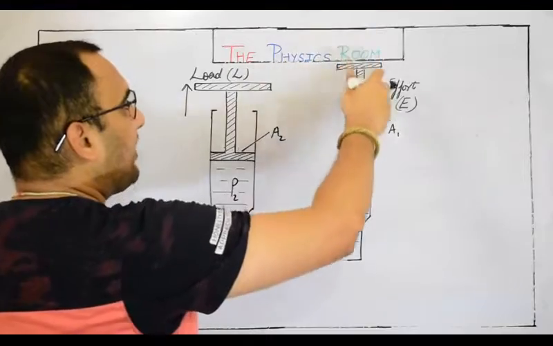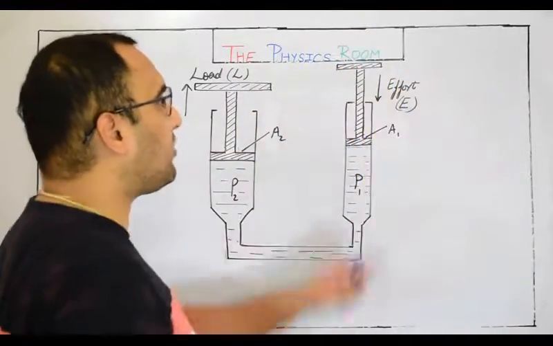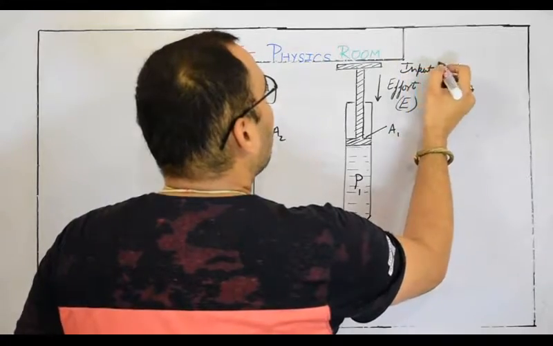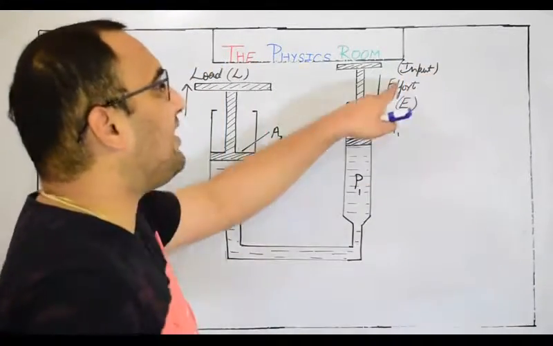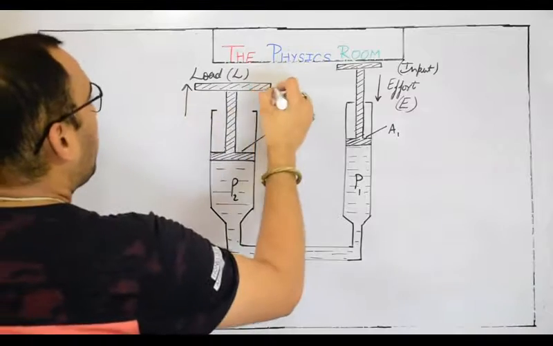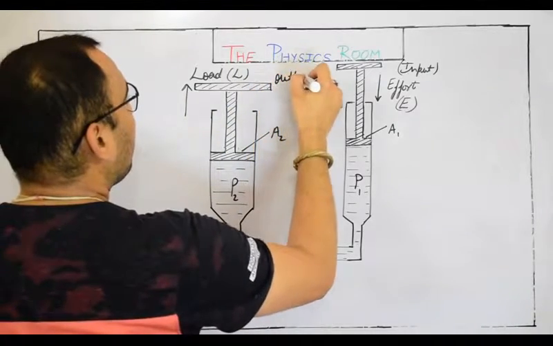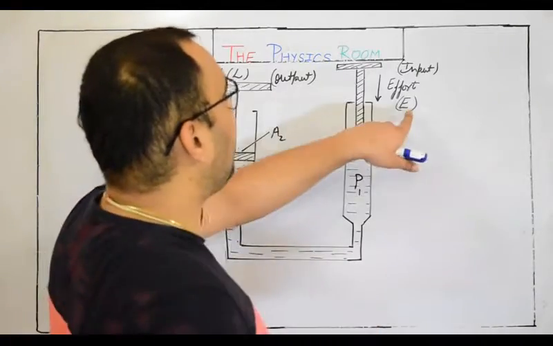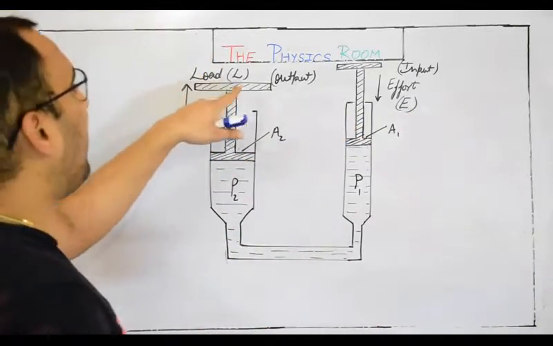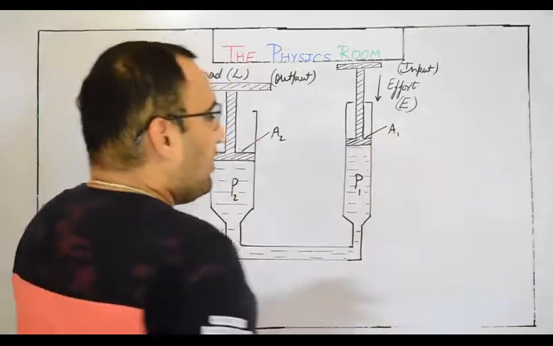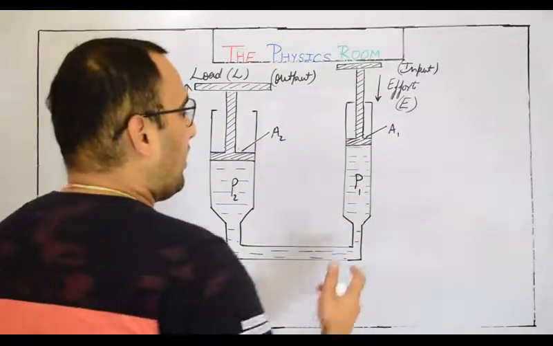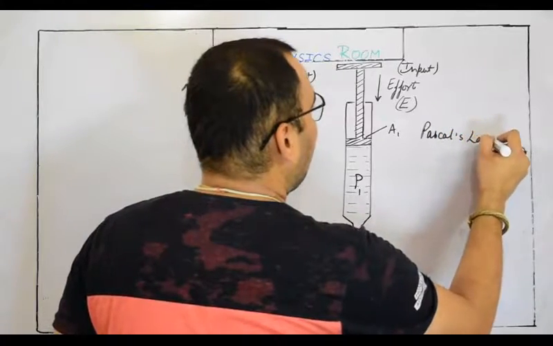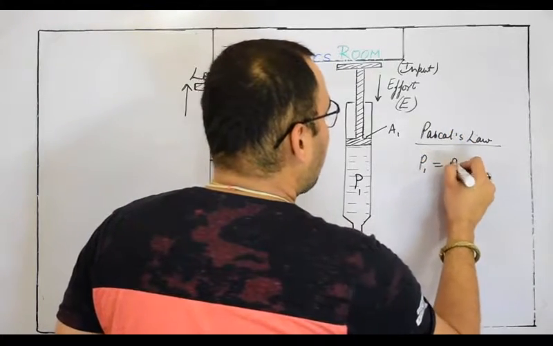So if we exert a force, let's call that input force effort, and the output force we will call load. We represent effort by E and load by L. A liquid exerts equal pressure in all directions, so with the help of Pascal's law P1 must be equal to P2.